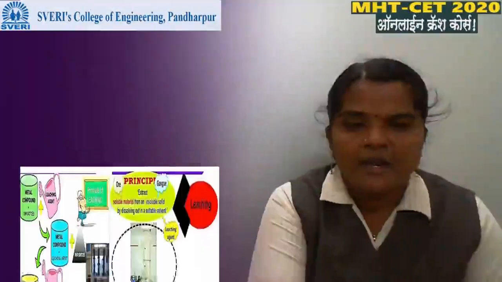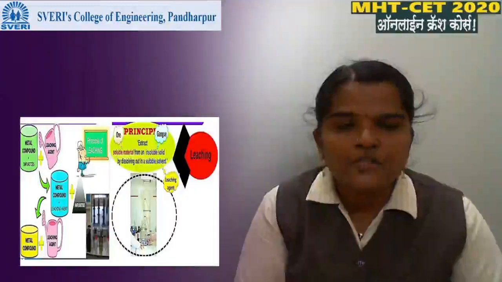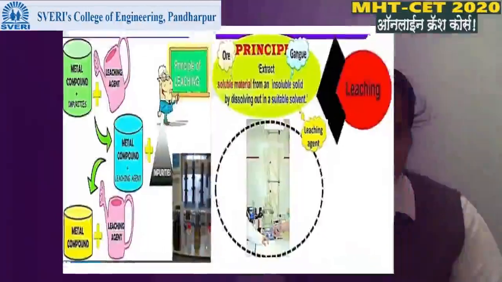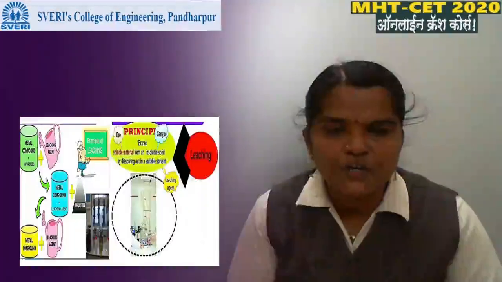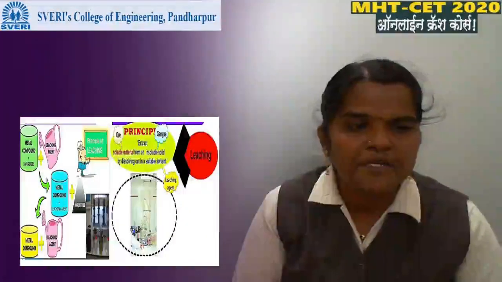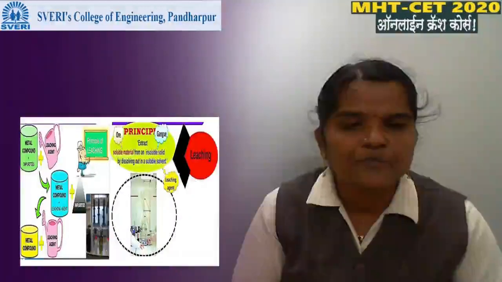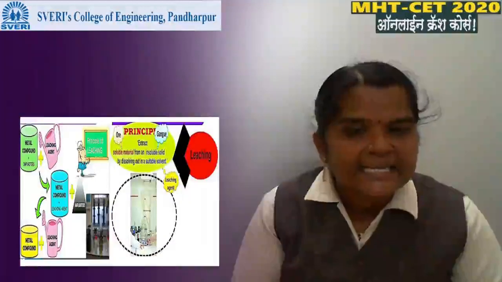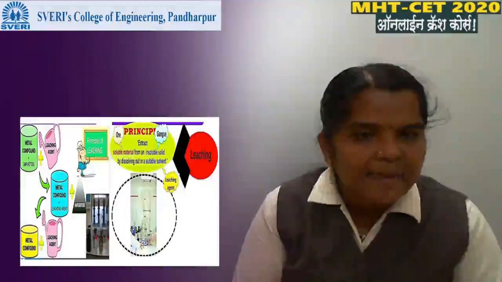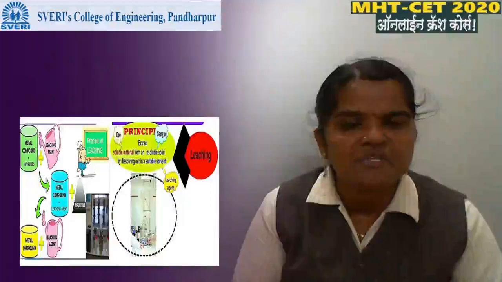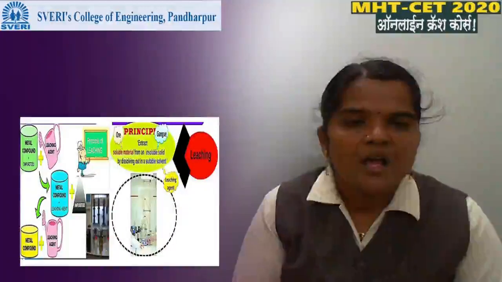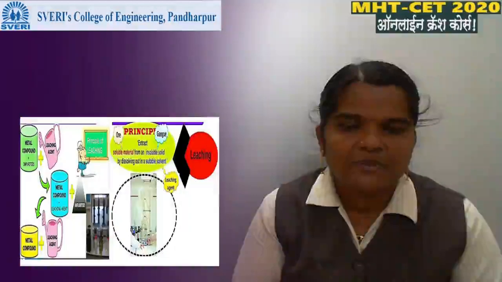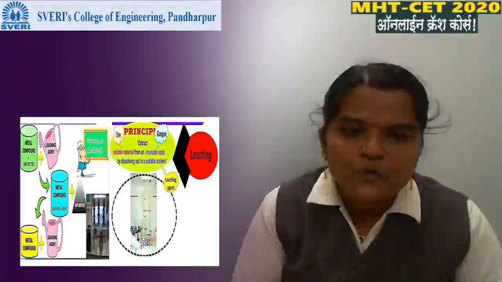Then the third process is leaching process. This is one of the most important processes of concentration of ore. In this method, ore is extracted, means separated. The word extraction means separation. Here ore is extracted in the form of soluble material.